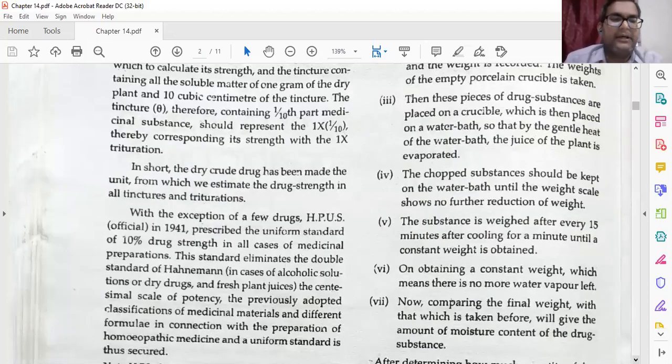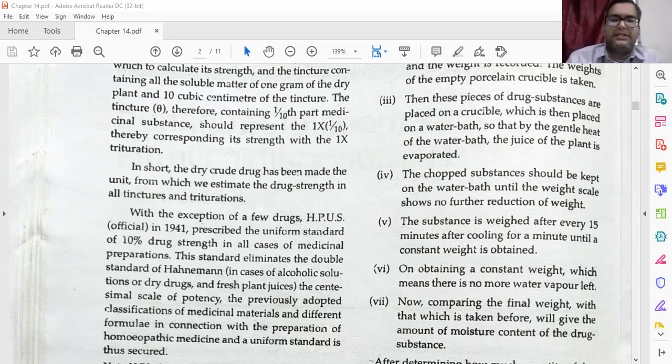Then, with the exception of a few drugs, the Homeopathic Pharmacopoeia of the United States, official in 1941, prescribed a uniform standard of 1/10th drug strength in all cases of medicinal preparation. This standard eliminates the double standard of Hahnemann in the case of alcoholic solution of dry drug and fresh drug plants. Every time, when Dr. Hahnemann was taking juice with alcohol and juice with liquid like water, the drug power was different.